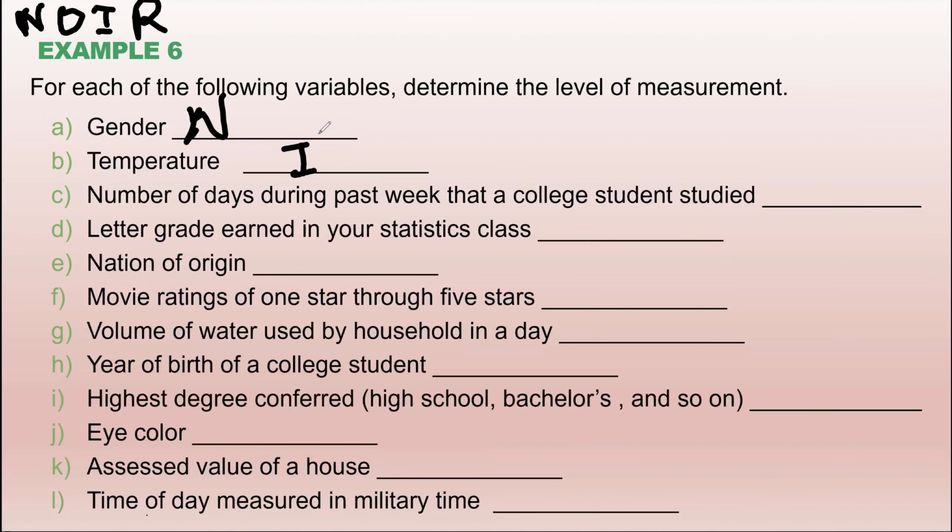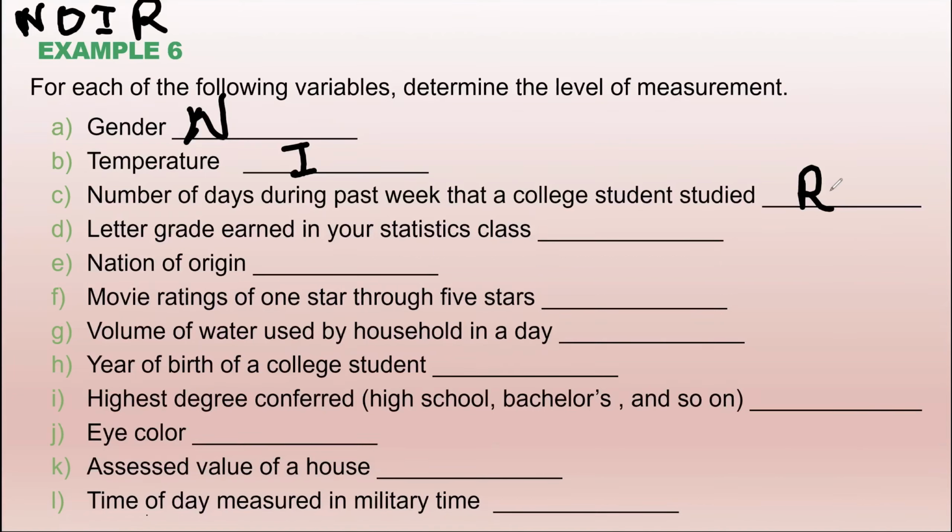How about the number of days during the past week that a college student studied, like they studied for 2 days or 3 days or 7 days? What is that? It's a pure number, so it is ratio, okay? If it's a pure number, then it's a ratio.